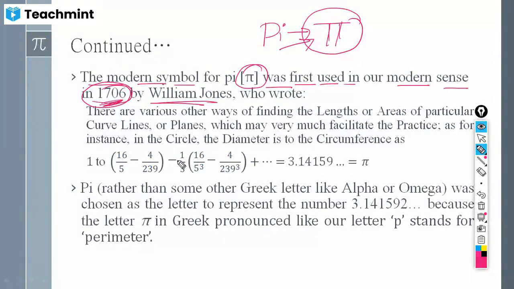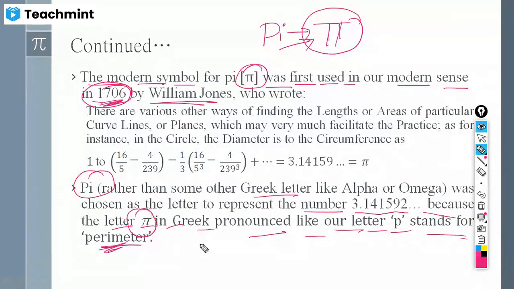This pi has been taken from the Greek letter and was chosen to represent the number 3.141592, because the letter pi in Greek is pronounced like the letter p, which stands for perimeter. Why did he take this Greek letter? Because it represents perimeter. So that's the reason he took this symbol to represent pi.